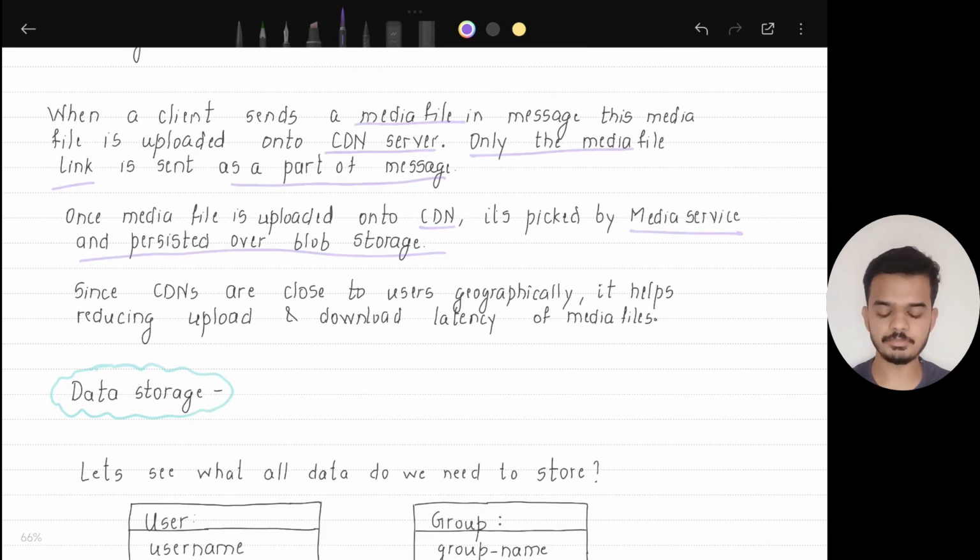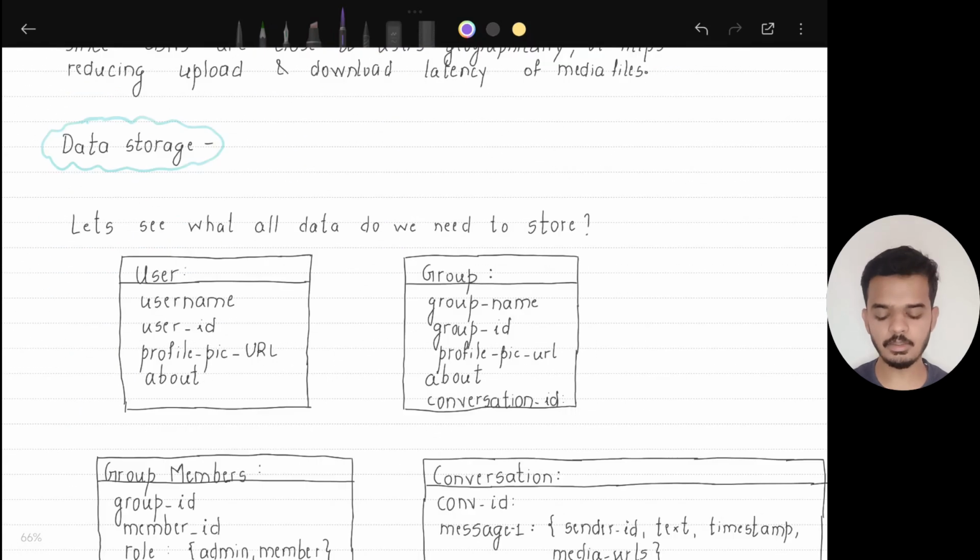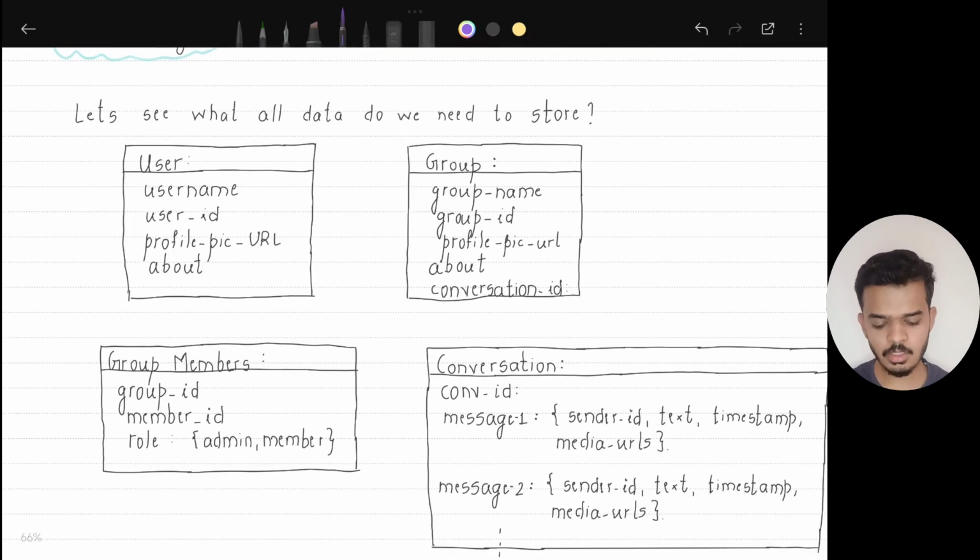Now let's see what things we need to store while designing a chat application. The very first thing is that we need to store information about users, and that information would be username and user ID. For the profile picture we will of course store the URL here, because the actual picture would be stored in blob storage again, and we'll need the user description. So these are all the things that we need to store about a user.